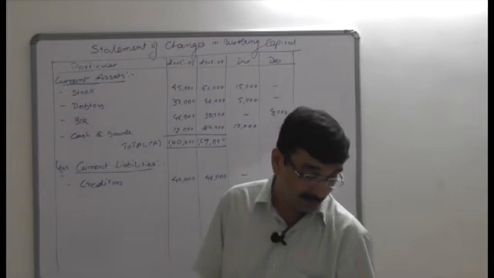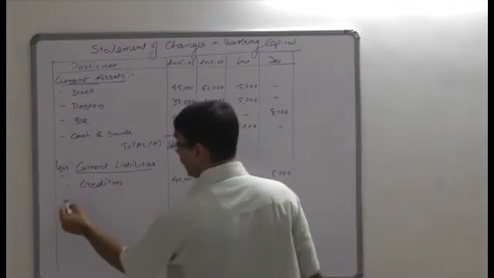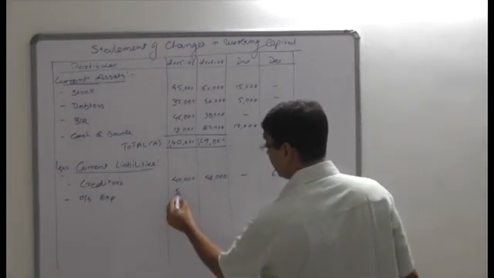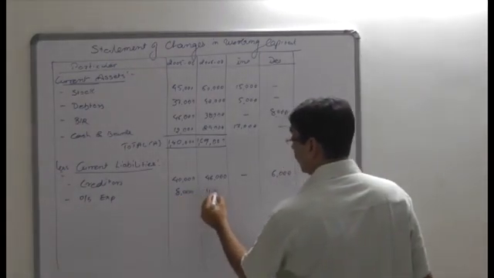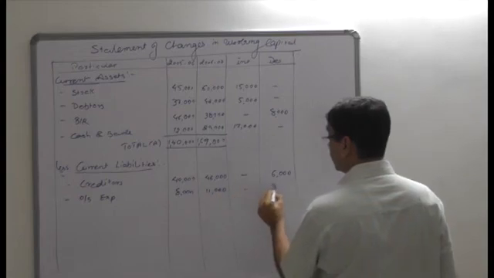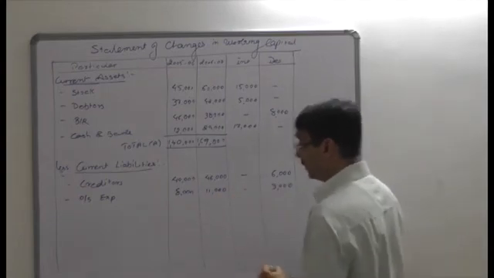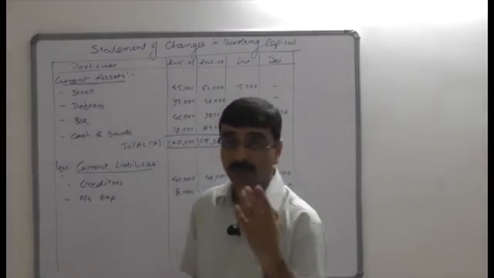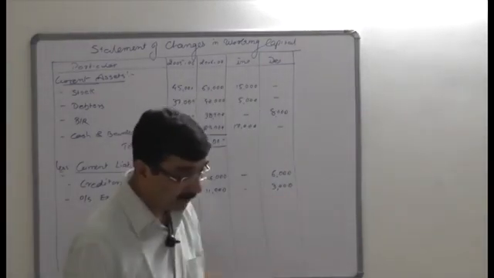Next is outstanding expense, 8,000 and 11,000. Just confirm, 8,000 and 11,000 rupees if I am not wrong. Yes, and this shows a 3,000 rupees difference, and the current year current liability is higher than the last year. So it means it is a decrease in working capital.